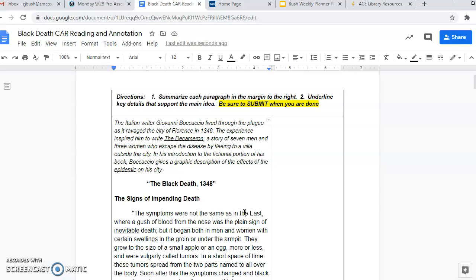And this is actually an assessment that you will also take at the end of this school year. So the goal for everybody as we go through our lessons and we improve throughout the year is to score better at the end of the year than you did at the beginning of the year. And if you do that, then you will have done your job as a social studies student.